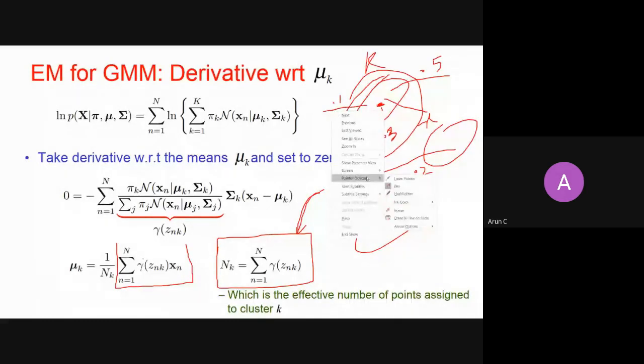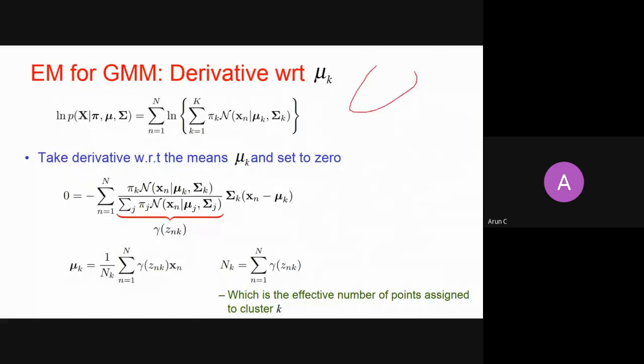the second thing, which you can observe very clearly from here, is this one. Say there are some points which belong to this cluster with some membership. Let's say this is x1, this is x2, this is x3, and this is x4, right?